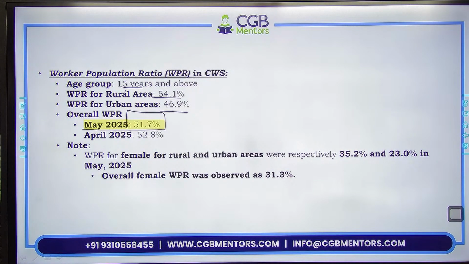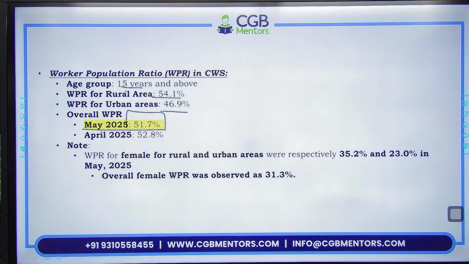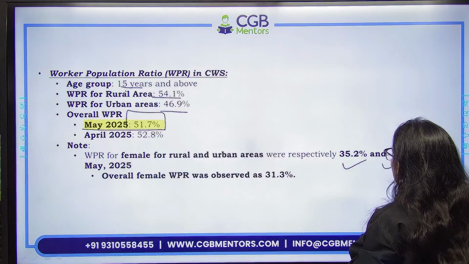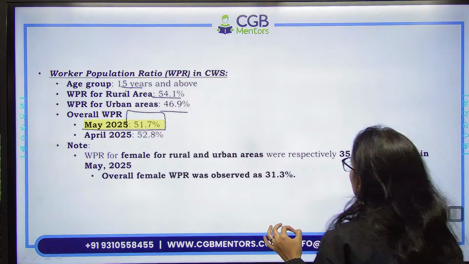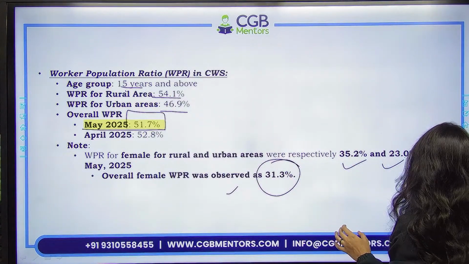51.7%. For female in rural and urban areas were respectively 35.2 and 23% in May. And overall female WPR अगर हम देखें 31.3. तो overall भी अगर आप याद रखेंगे that would be sufficient.